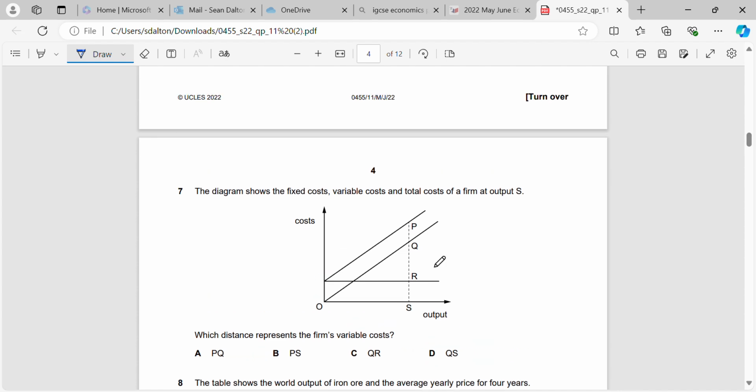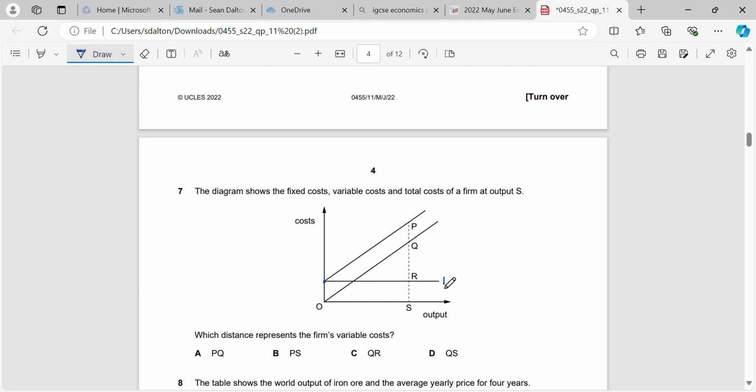Okay, now this is a very difficult question. A lot of students got this wrong. The diagram shows fixed cost, variable cost, and total cost of a firm, right? So, how do we identify what they are? Fixed costs: when we're producing 0 units of output, we still have costs here.